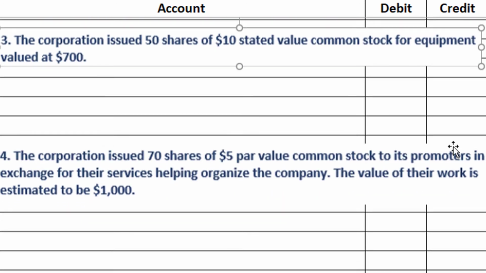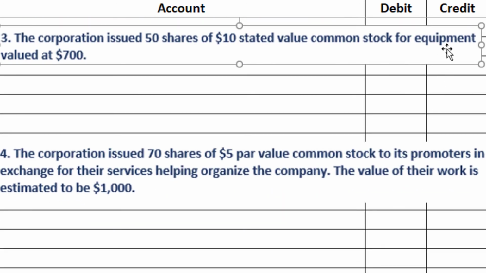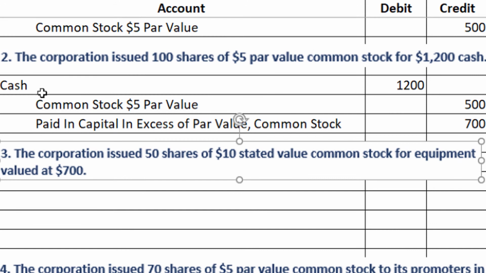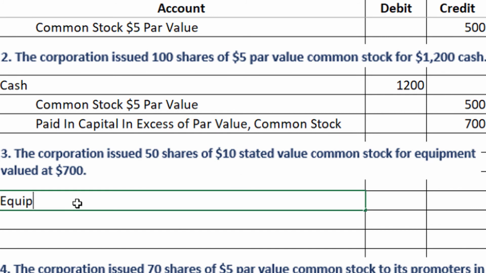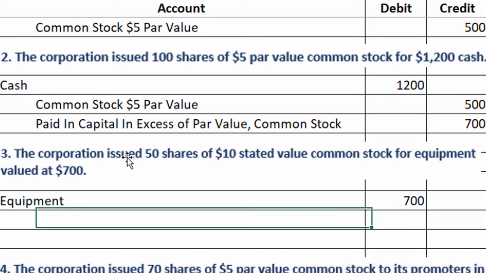value. So in this case, the company is getting equipment instead of cash, as was the case in number 2. But the journal entry is going to be very similar. So instead of debiting the cash, we are going to be debiting equipment, and that's going to increase our equipment account by the amount that it's worth, and it's valued at $700.